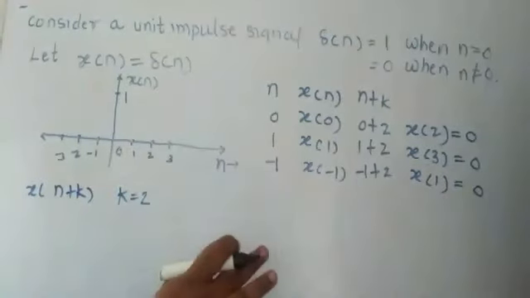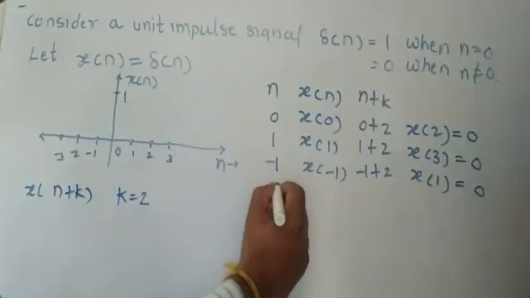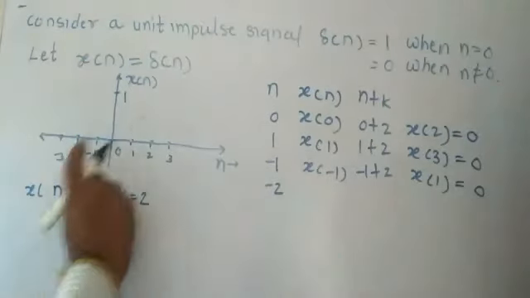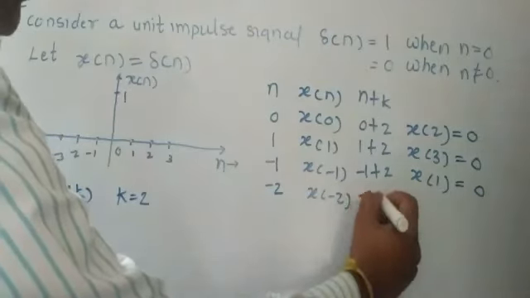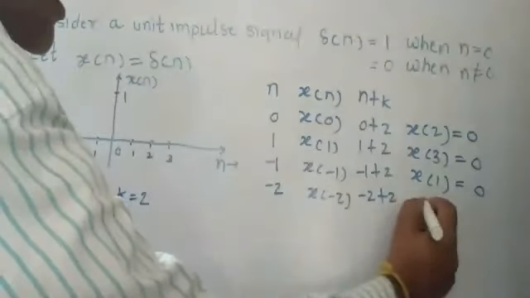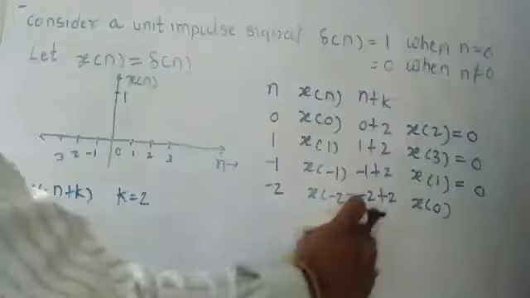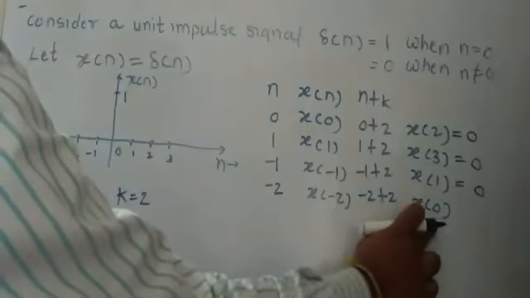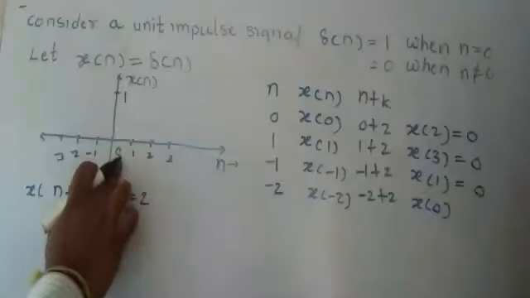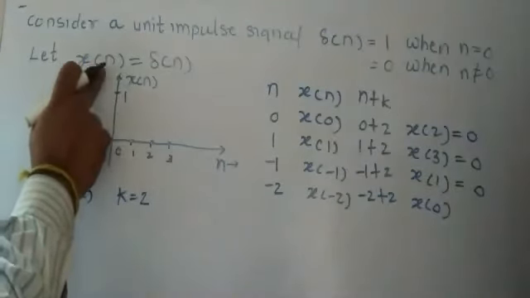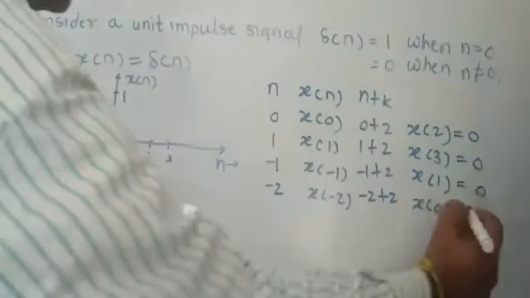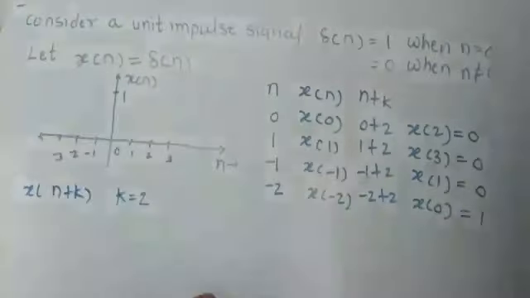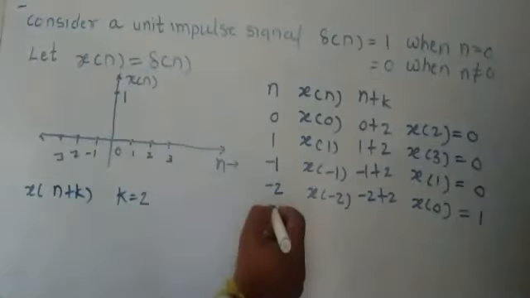Now if I say minus 2, you will get x of minus 2. So minus 2 plus 2 will be x of 0. And x of 0, you know, at 0 its value is 1, meaning x of n is nothing but delta of n, and delta of n is equal to 1 at n equal to 0. So here you will get x of 0, its value will be 1. Okay, getting this point? Similarly we go for further values.